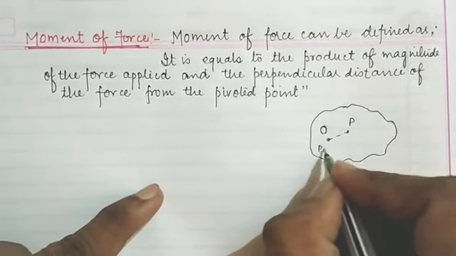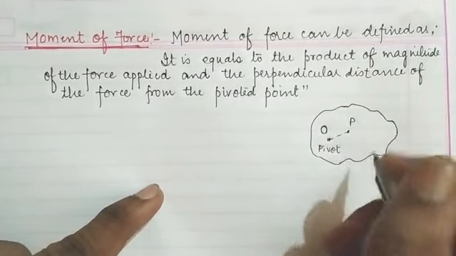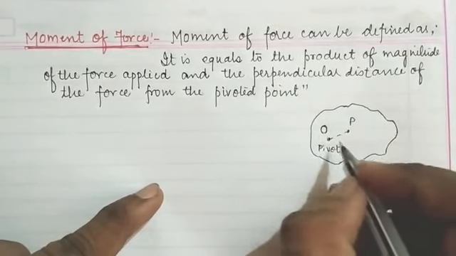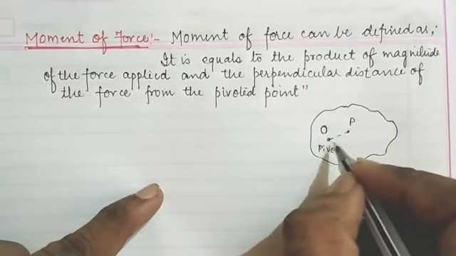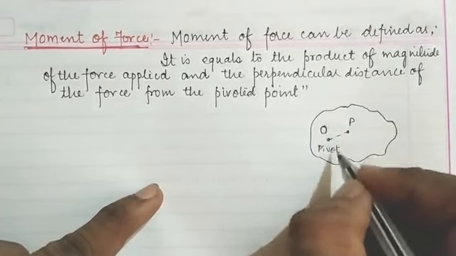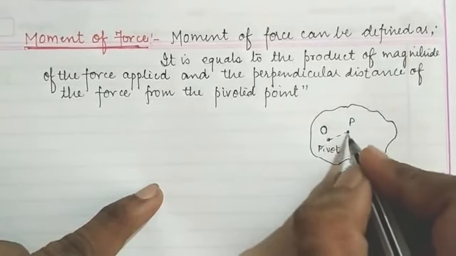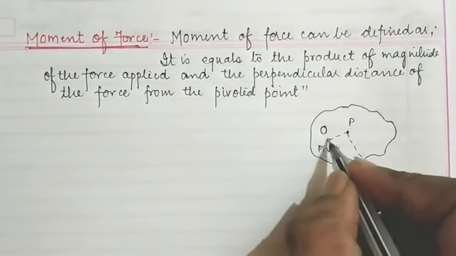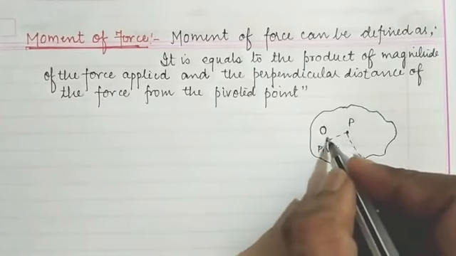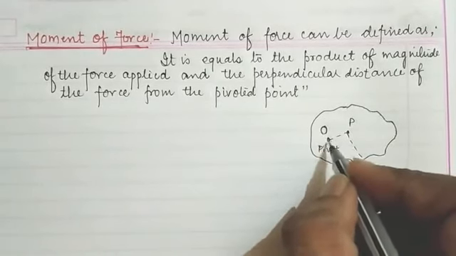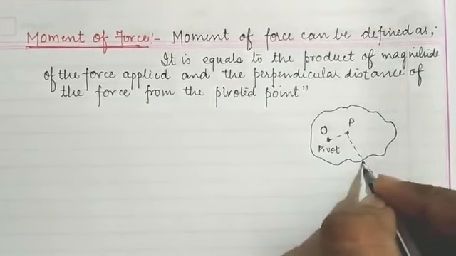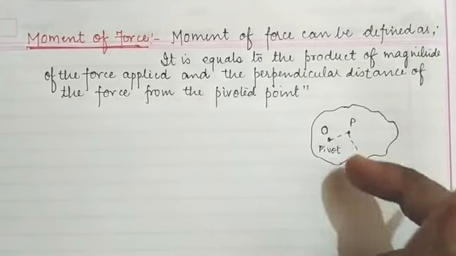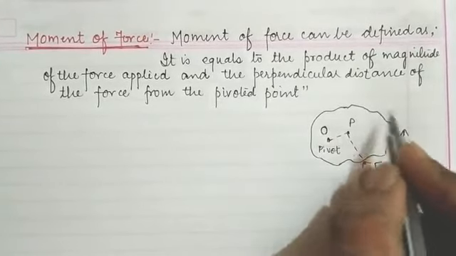Here I am writing pivoted, okay, this is pivoted at point O. Children, if we apply a force onto the object, then the object will start to move about this fixed point. If we draw the perpendicular like this, as we have said, the perpendicular distance of the force from the point of pivotation. So if we apply a force here, perpendicular to the distance, the body will start to move in a circular path.